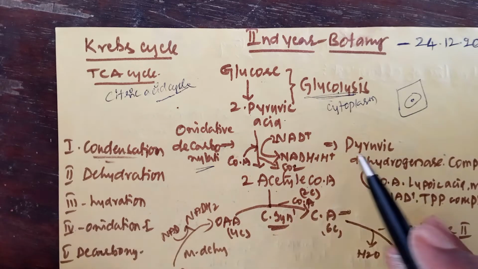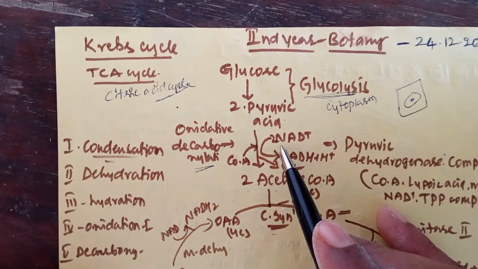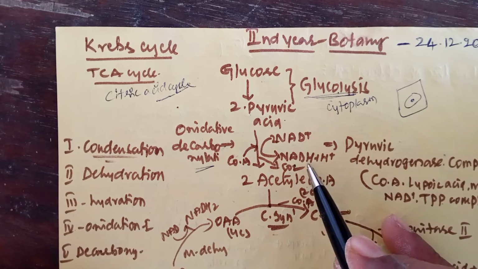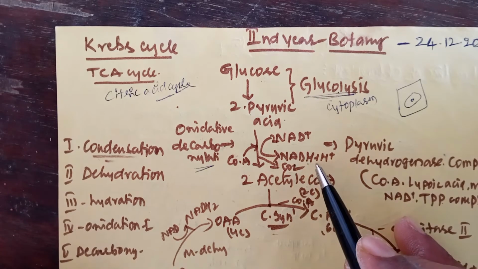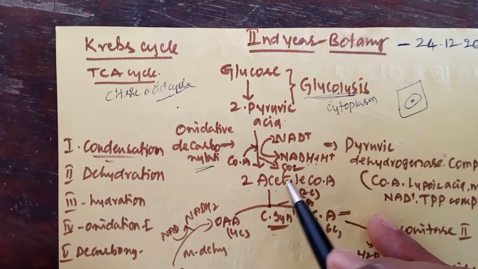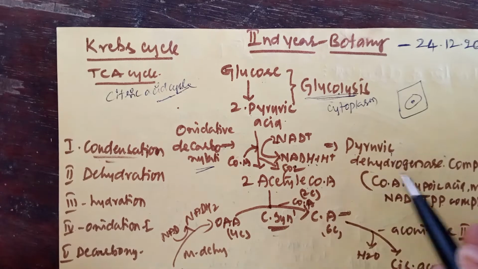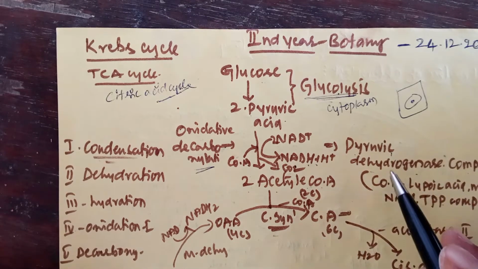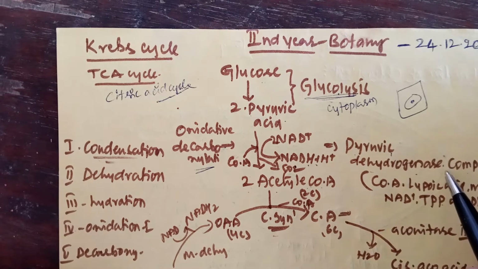During this reaction, energy in the form of NADH2 is released, so two molecules of NADH2 are released. This reaction is catalyzed by the pyruvic dehydrogenase enzyme, a complex enzyme.